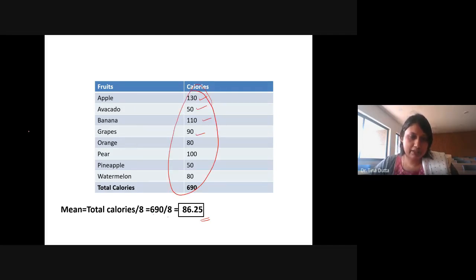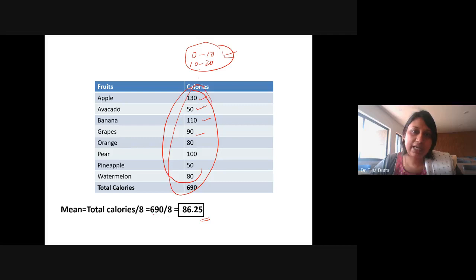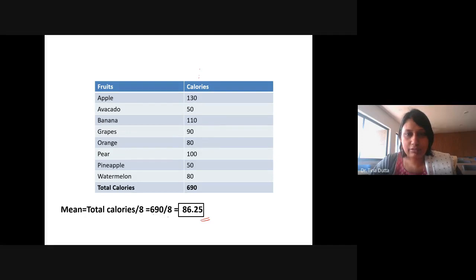These are just numbers, right? I don't have any intervals. It is not like 0 to 10, 10 to 20. This kind of grouping is not there. So this is called grouped data if I have the intervals, and this is ungrouped data if I have the data as it is. Sometimes I don't have intervals, but frequencies, so that will also tell you.